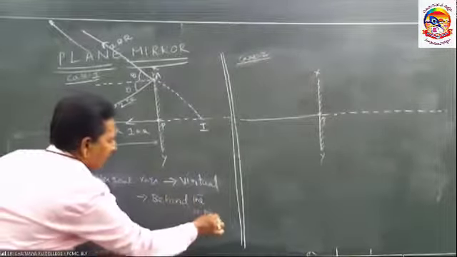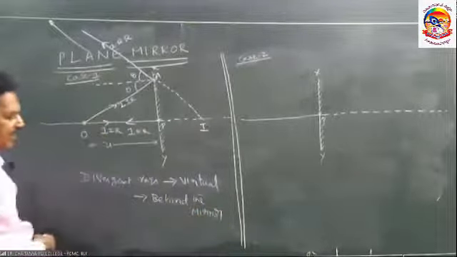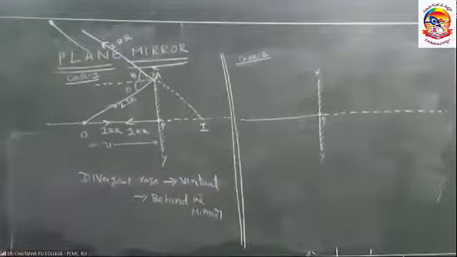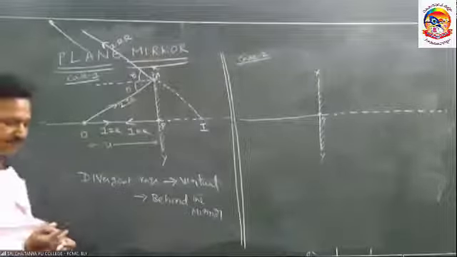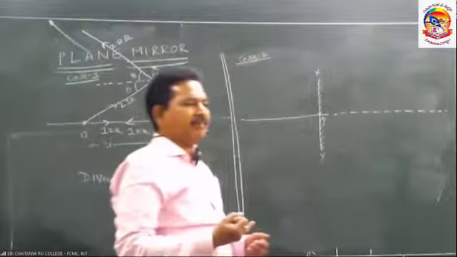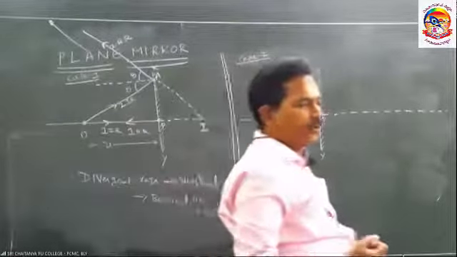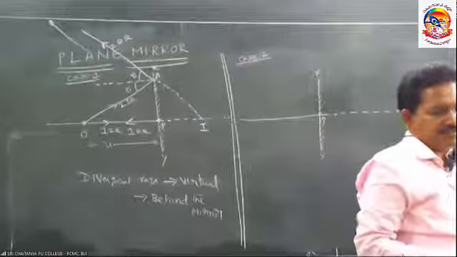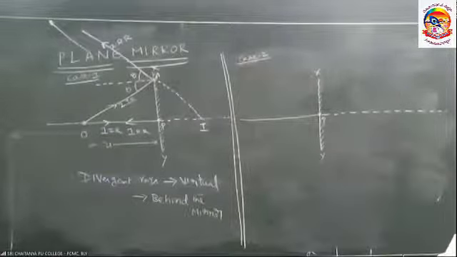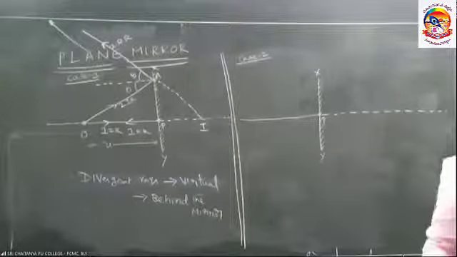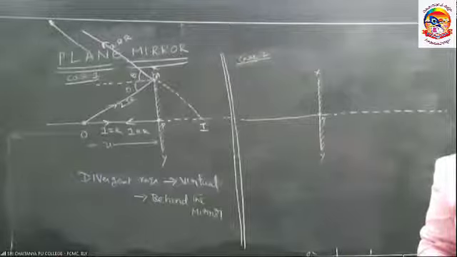We can write all the gist once again. First, what we observe in the formation of image. First point, the image by the plane mirror is due to divergent rays. Second point, the image is formed behind the mirror if the object is kept in front of the mirror.